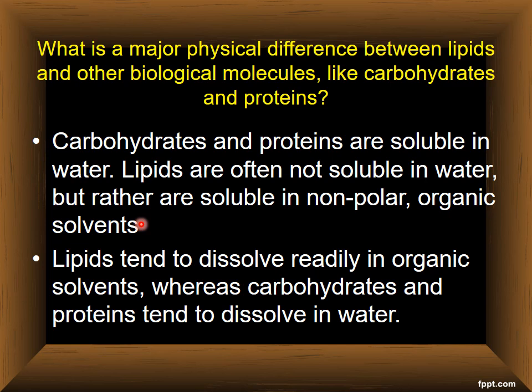We know this one: like dissolves like, meaning polar dissolves polar, non-polar dissolves in non-polar, in non-polar organic solvents such as chloroform, ether, like this. So lipids tend to dissolve readily in organic solvents, whereas carbohydrates and proteins tend to dissolve in water. Remember this.